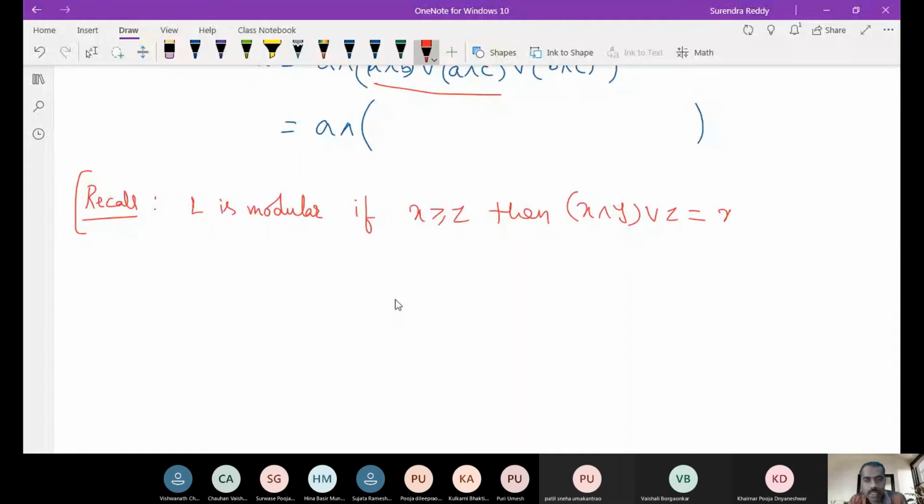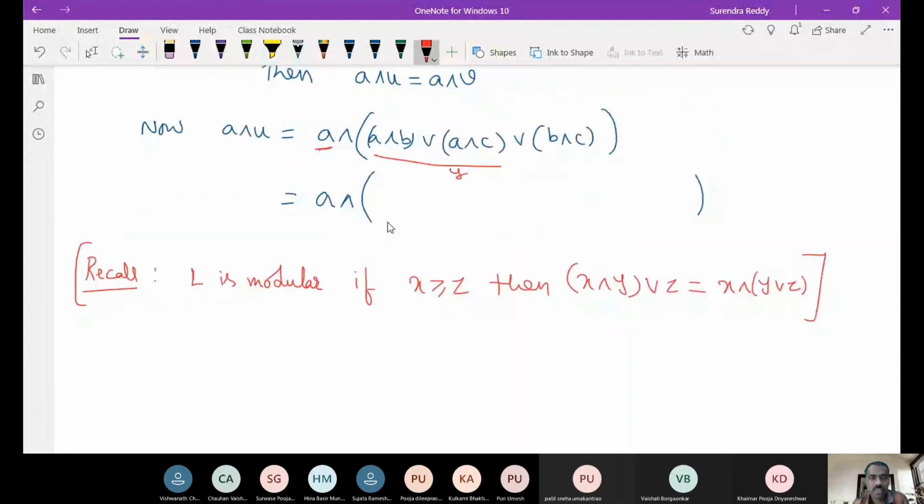Now here, this is like your X, okay? This is like your Y, are you following? And this is like your Z, right? This you take as Z, and this you take as Y. So for that only I thought first I will write in this way. So what I will write here is B meet C, okay? Then I'll write this as join with A meet B, join with A meet C. Is this clear?